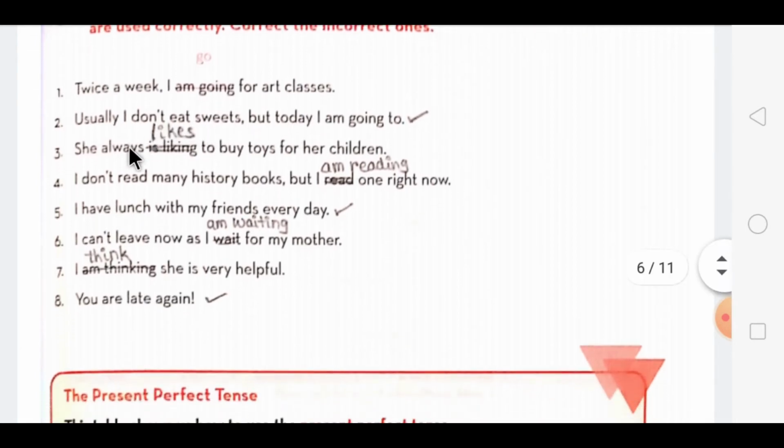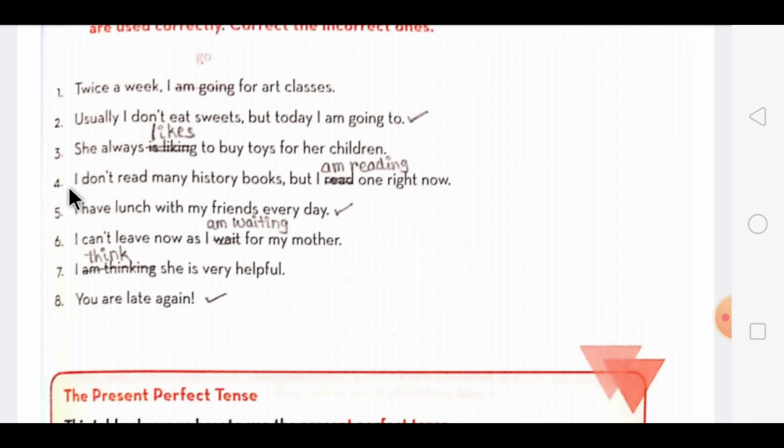Now the second one, usually I don't eat sweets, but today I am going to. Now this form is correct, so you have to put a tick mark over here. Now the third one is, she always is liking to buy toys for her children. Now here always is mentioned. At that time with always you have to use simple present tense. So it will be likes.